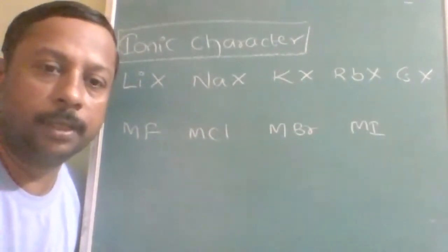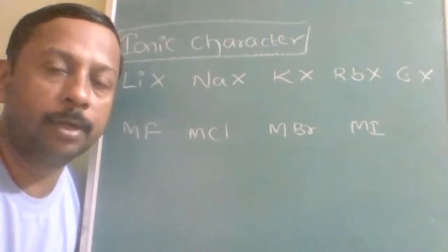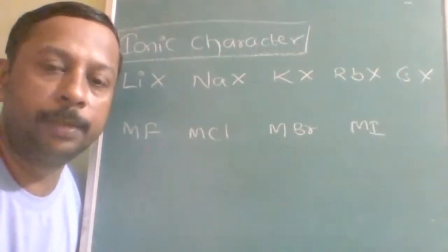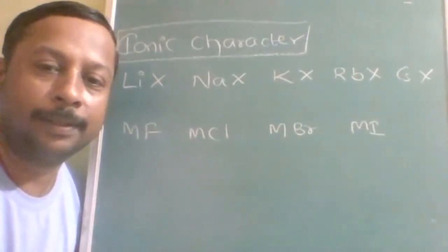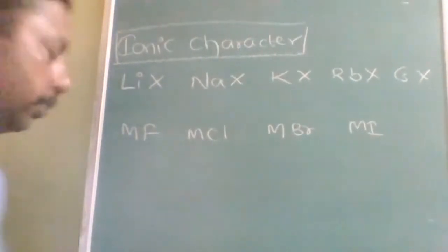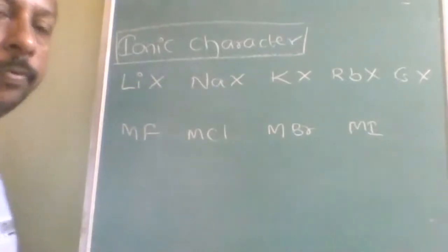Wherever there is a question of percentage ionic character or percentage covalent character, what do you have to do? You have to go for which rule? That arrangement will be done on the basis of a dash rule. So the answer to that question is Fajan's rule. You will use Fajan's rule.